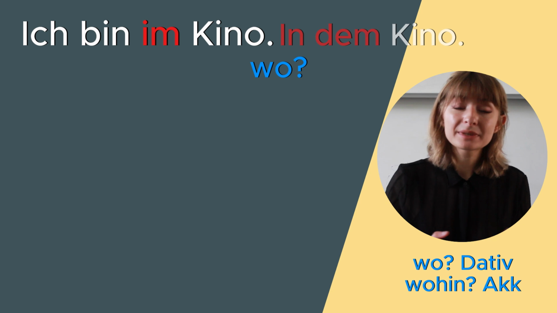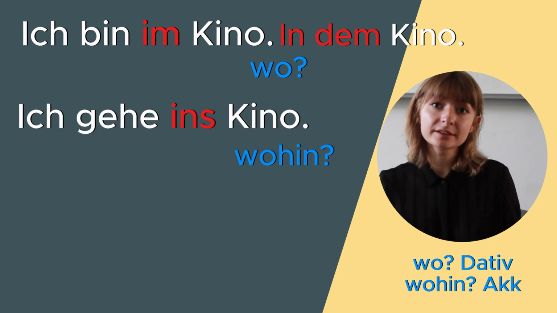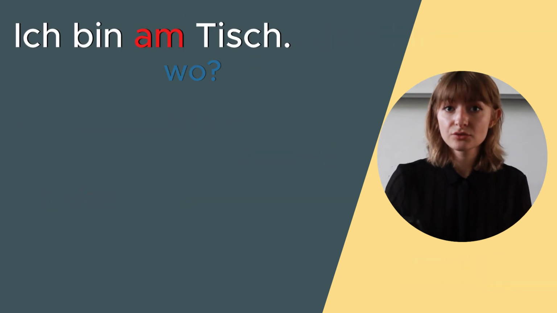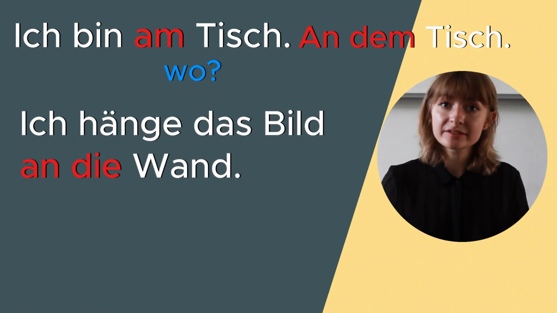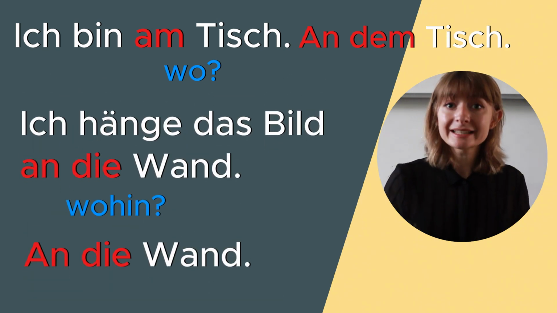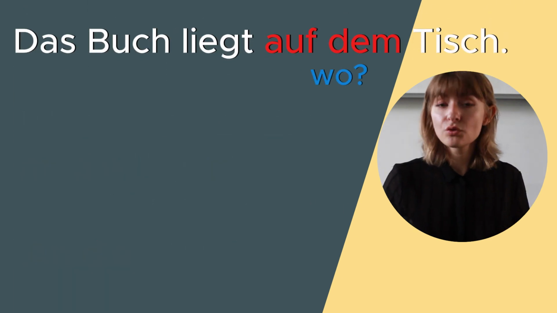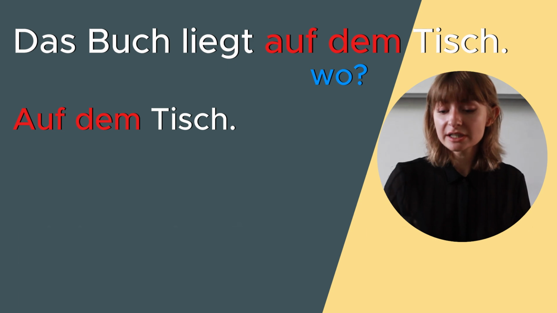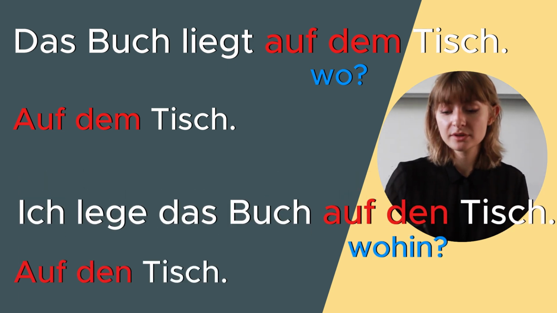For example, ich bin im Kino. Wo? Im Kino. But ich gehe ins Kino. Ich gehe wohin? Ins Kino. The same goes for ich bin am Tisch. Wo? Am Tisch. But ich hänge das Bild an die Wand. Wohin? An die Wand. Das Buch liegt auf dem Tisch. Wo? Auf dem Tisch. Ich lege das Buch auf den Tisch. Wohin? Auf den Tisch. Okay?